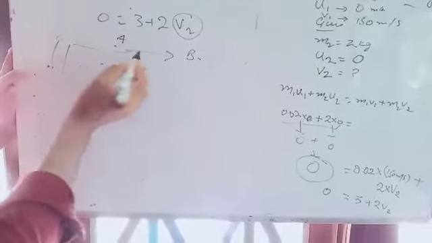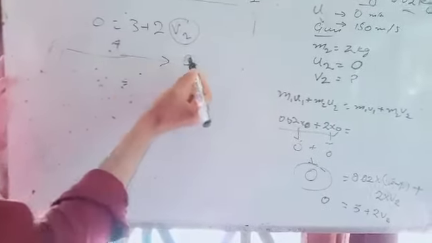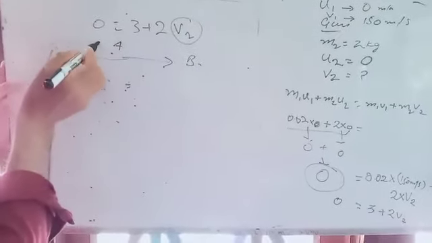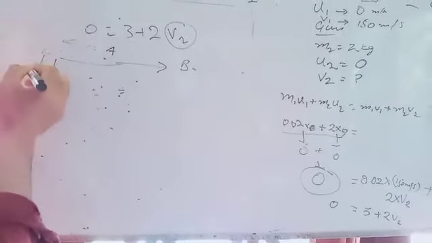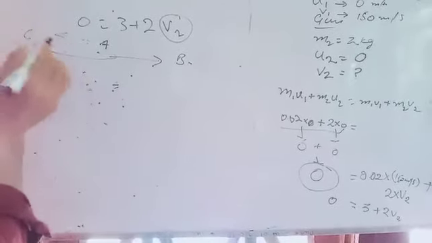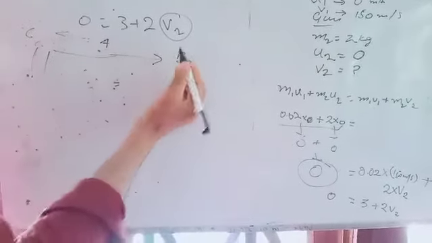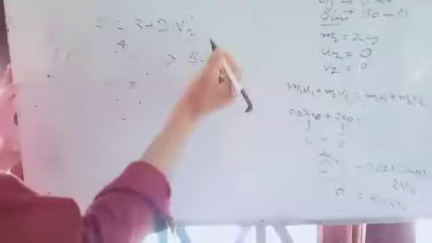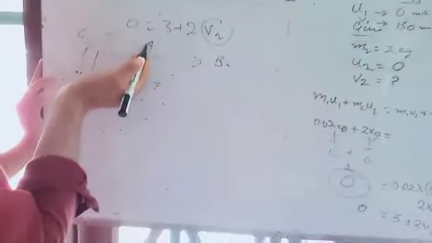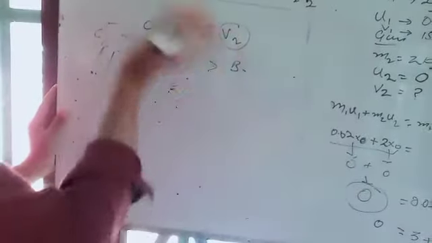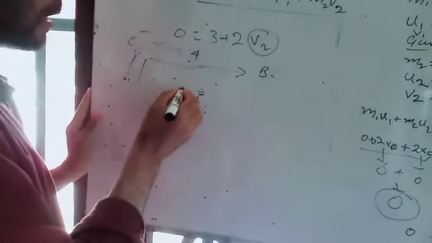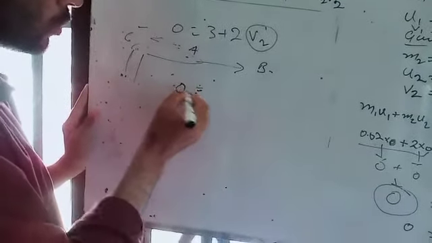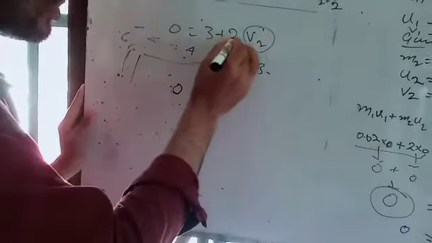Recoiling means, according to the third law, every action has an equal and opposite reaction. The gun recoils back in the opposite direction, from A to C. If we take A to B as positive, from left to right, then A to C is negative, because it is opposite to the direction of movement of the bullet.